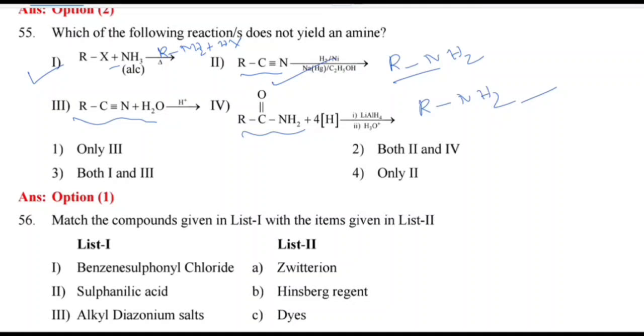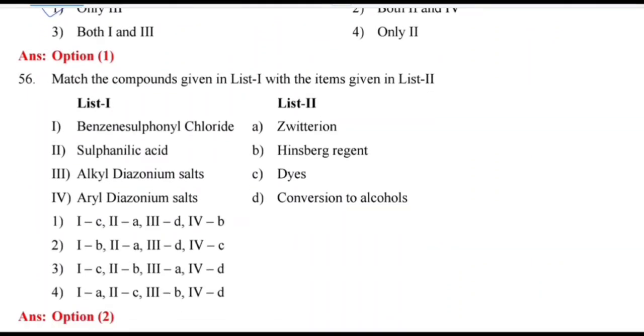I am getting RCOOH plus NH3, I am getting an acid here. So this is not correct. So only 3.